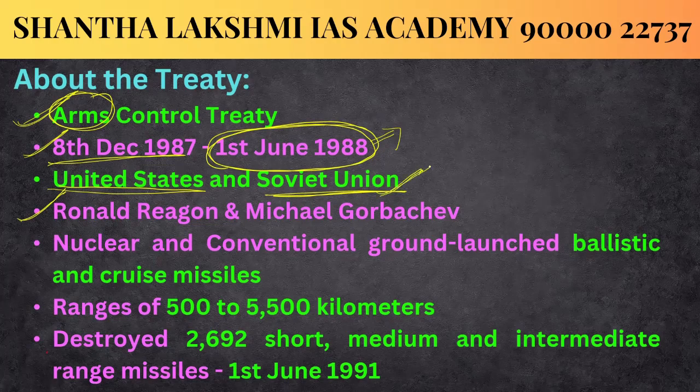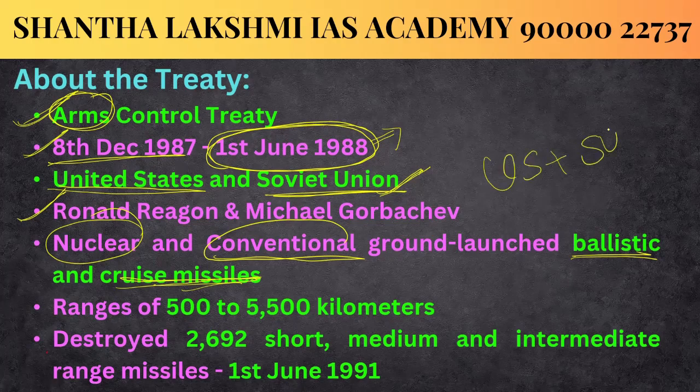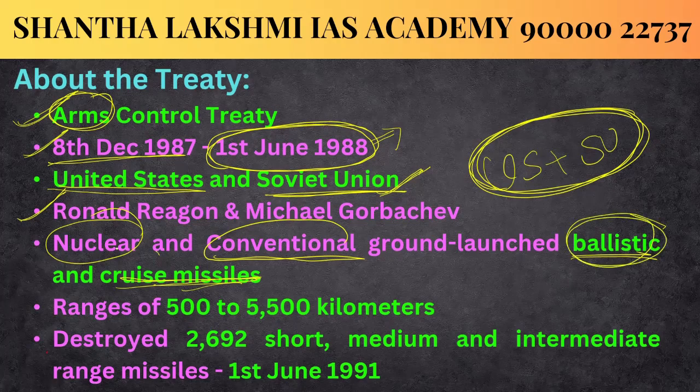What is the purpose of this treaty? That is to ban, reduce or eliminate both countries' nuclear as well as conventional ground launched ballistic as well as cruise missiles. So as part of this treaty, the United States and the Soviet Union had to ban, eliminate or destroy their nuclear and conventional ground launched missiles, that is the ballistic missiles as well as the cruise missiles. Your homework today: learn the difference between ballistic and cruise missiles.